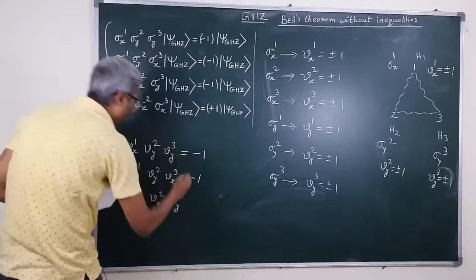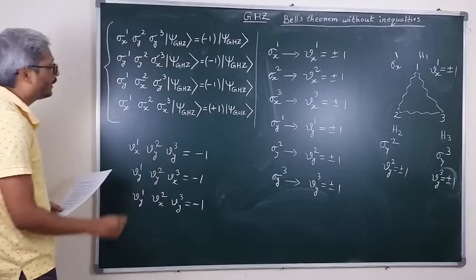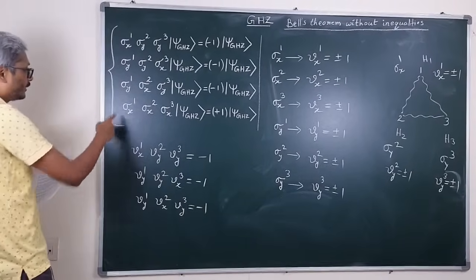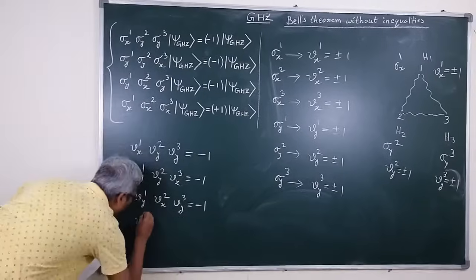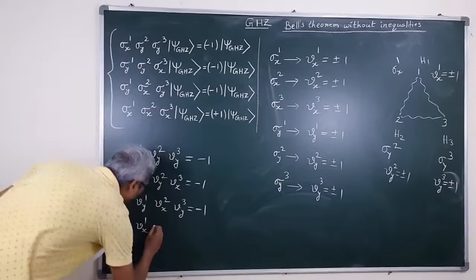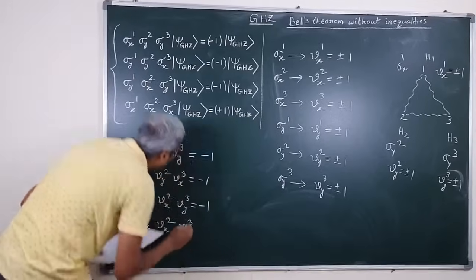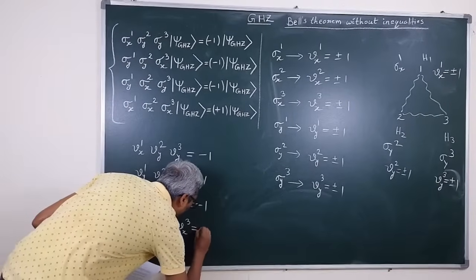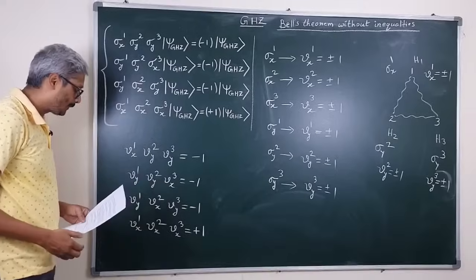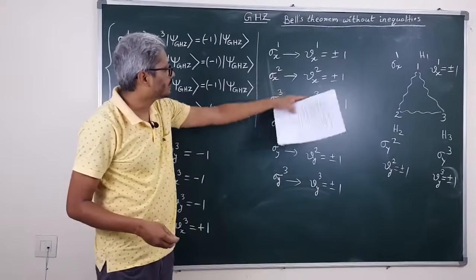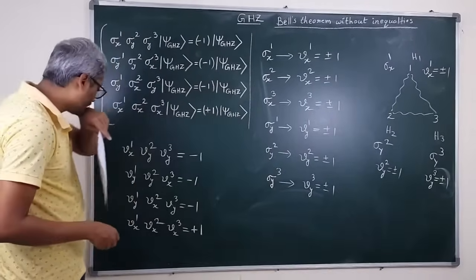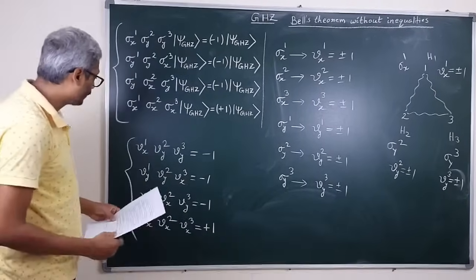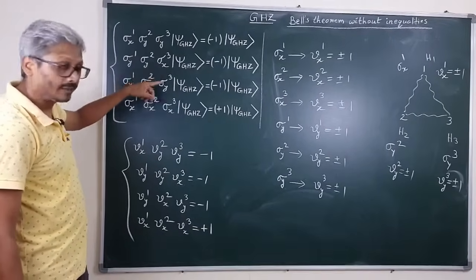this should be minus 1 again, and according to this last equation the value of sigma x1, that is vx1, then vx2, then vx3, that should be plus 1. So these predetermined fixed values of these observables should satisfy these relations to reproduce these quantum mechanical results.